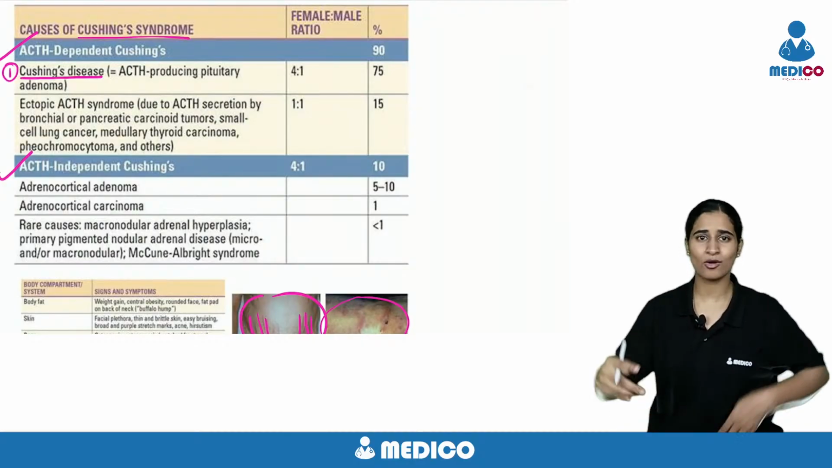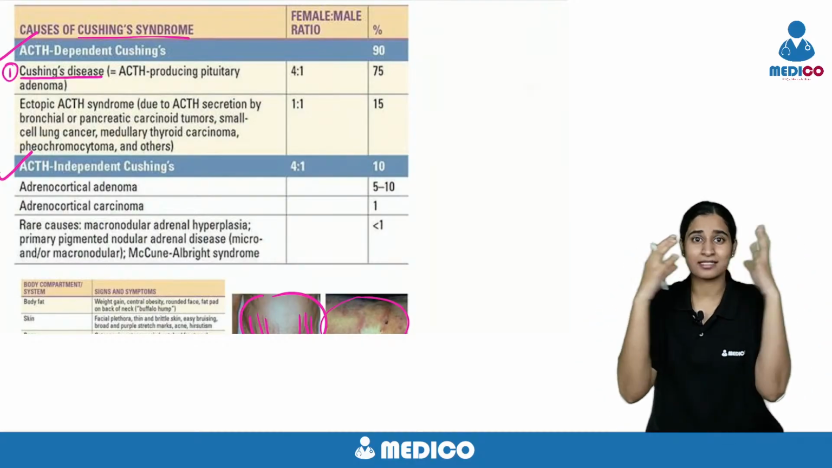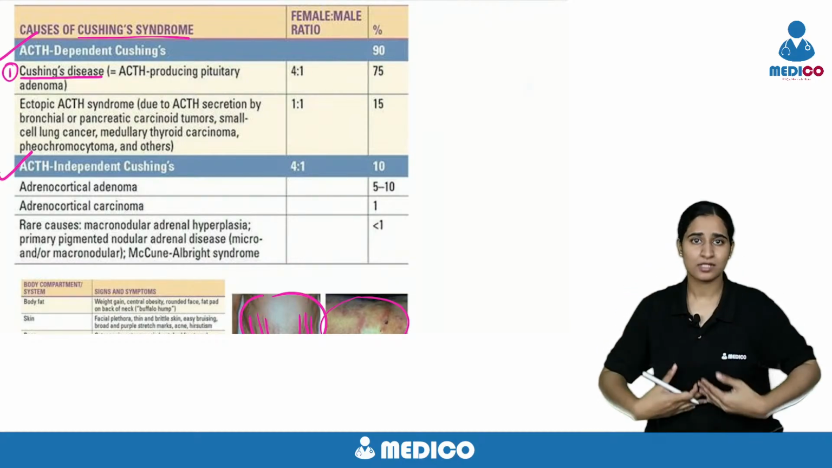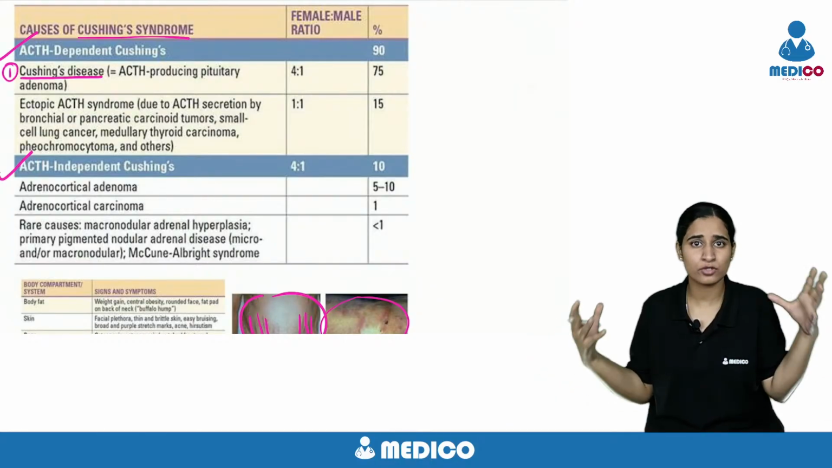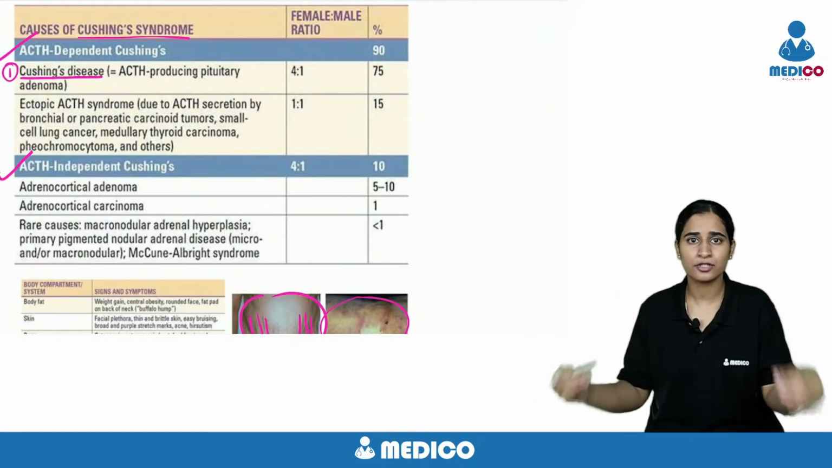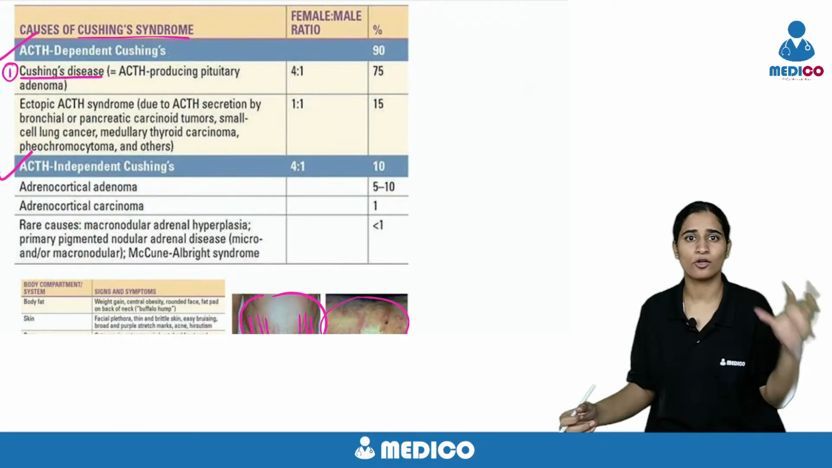Cushing's syndrome is all the things we have explained. Moon-like face, buffalo hump, lemon on stick appearance, central obesity, purple striae, the fat redistribution, everything is Cushing's syndrome. If the Cushing's syndrome is because of the pituitary adenoma, it's called Cushing's disease.